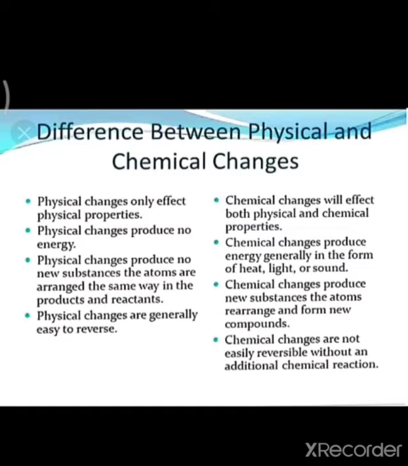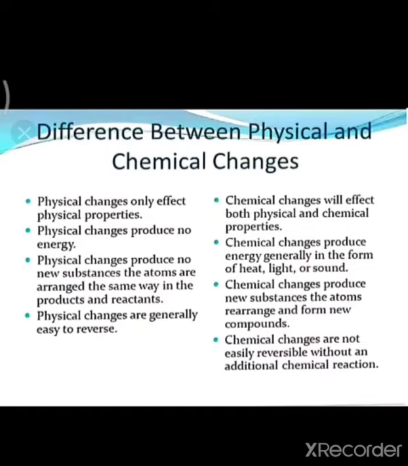Physical changes only affect the physical properties. Chemical changes affect both physical and chemical properties. Then physical changes produce no energy. Chemical changes produce energy, generally in the form of heat, light or sound.